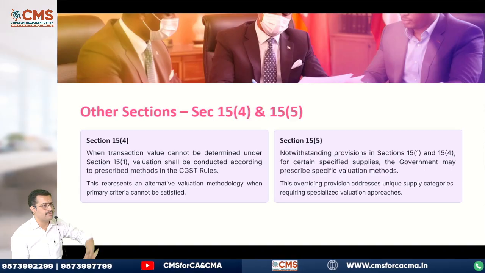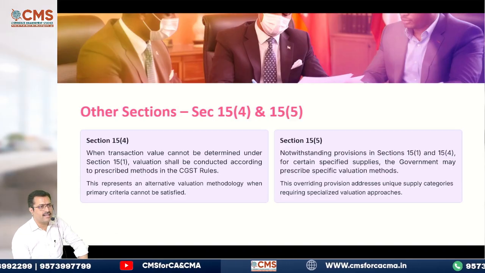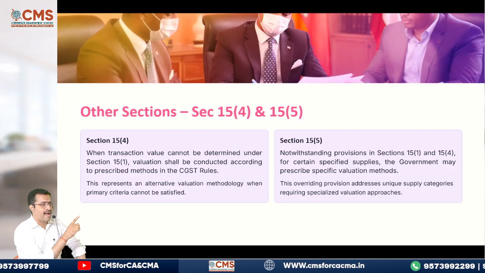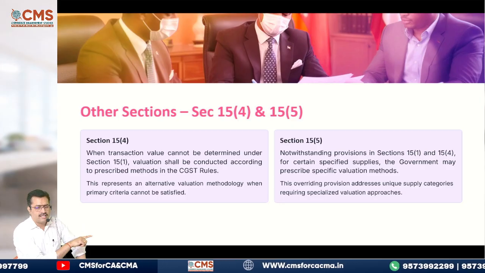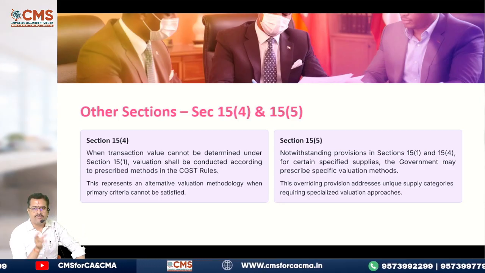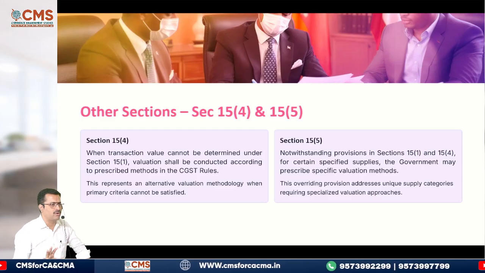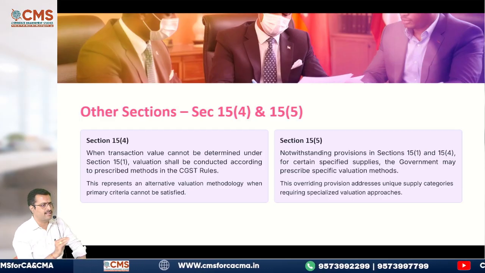Then 15 subsection 5. Notwithstanding anything contained in 15 subsection 1 and 4, the government may, on the recommendations of the GST Council, specify some valuation methods. That anyhow is not applicable to us, I am telling you just since it is there in the subsections.